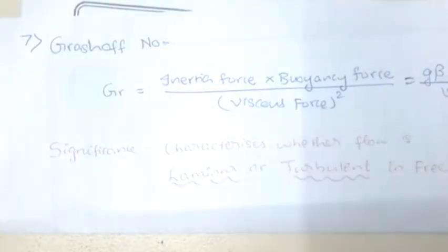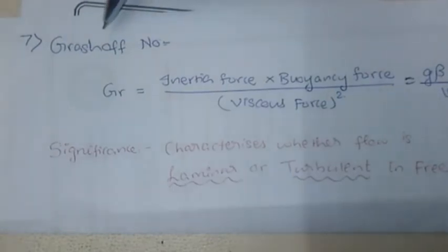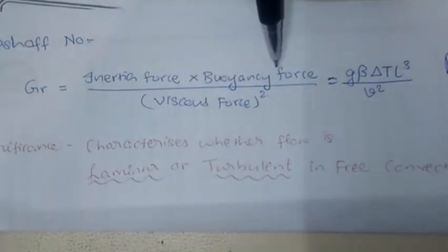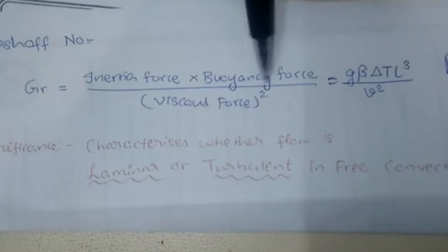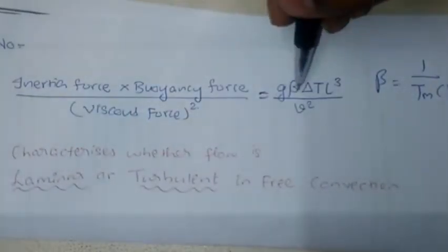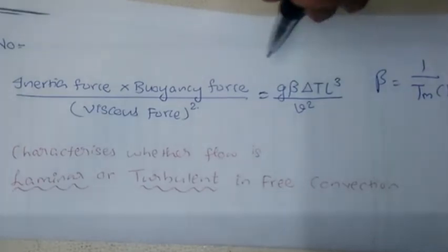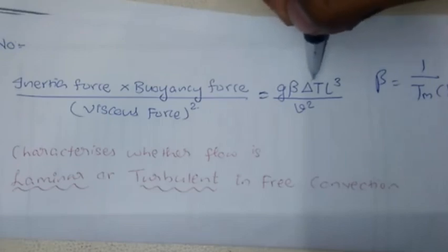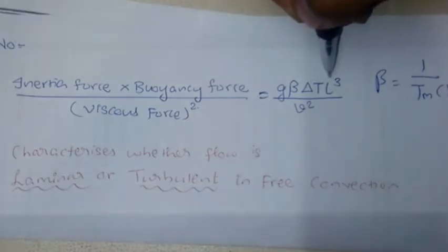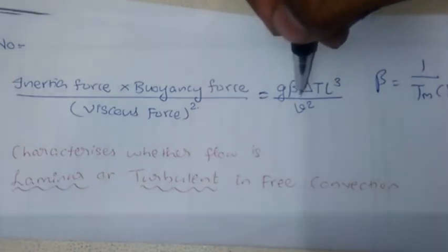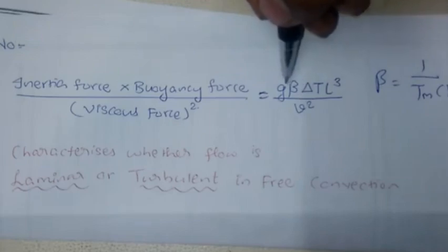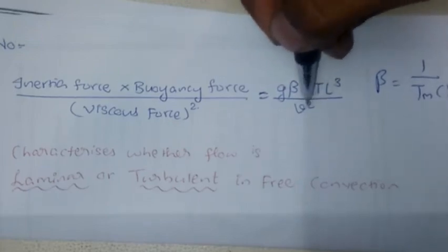The next dimensionless number is the Grashof number. It is the ratio of inertia force into buoyancy force upon viscous force whole square. The formula is g beta delta T L cube upon nu square, where g is the acceleration due to gravity, delta T is the change in temperature, L cube is again the characteristic dimension, and nu is the kinematic viscosity, not dynamic viscosity. So g beta delta T Lc cube upon nu square.